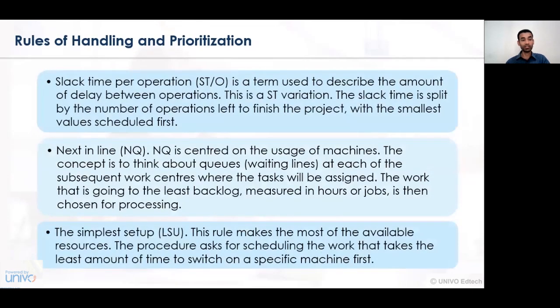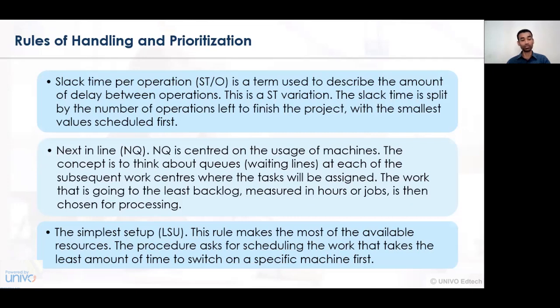Another concept related to the rules of handling and prioritization is slack time. Slack time is a particular concern considered as the split of activity between a number of operations. That is the time when a particular activity starts and the time when the activity completes. So scheduling of all those activities for a specified time period needs to be undertaken.